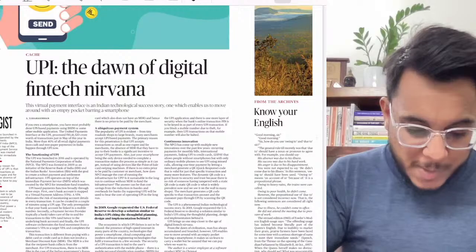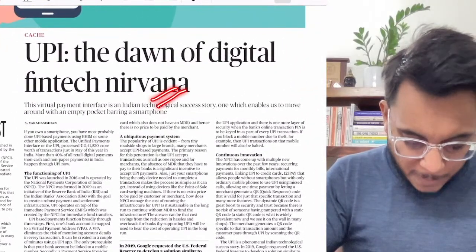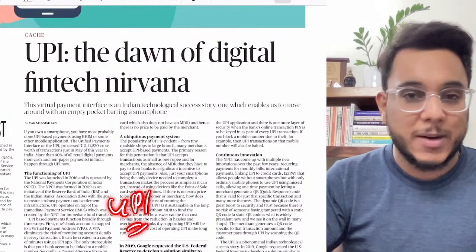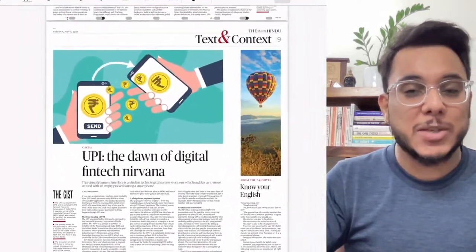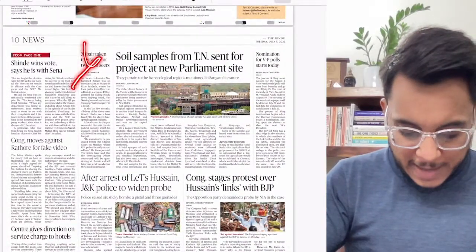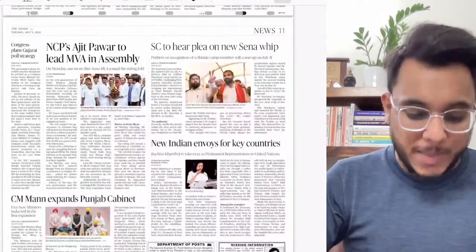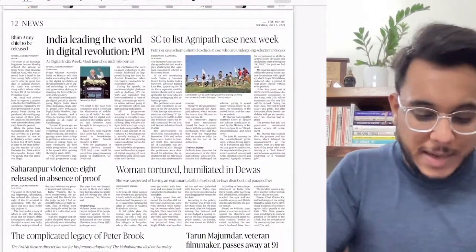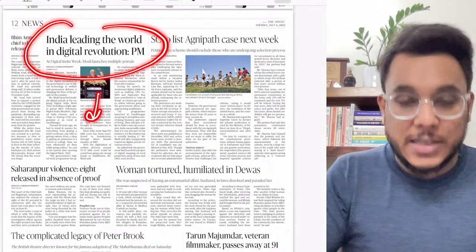Then guys, UPI, the dawn of digital fintech era. So basically guys, a very generalistic article talking about the UPI and all these kind of things. Fine, with respect to exam, much of substance is not there in the article. Then the page number 10 filled entirely with the political news, so please skip it. Page number 11 also again filled with the political news. Nothing is important here. India leading the world in digital revolution.